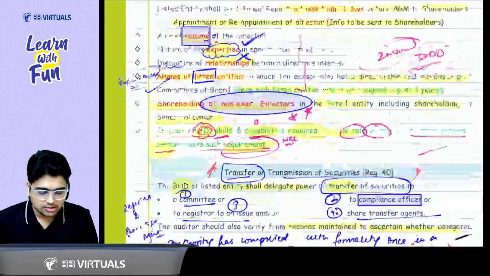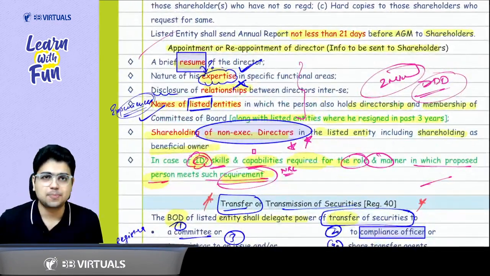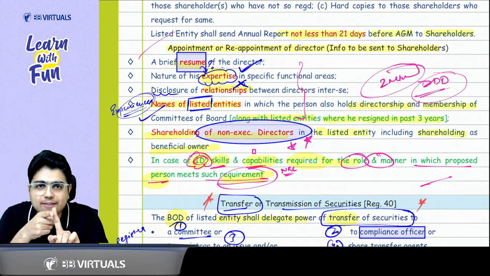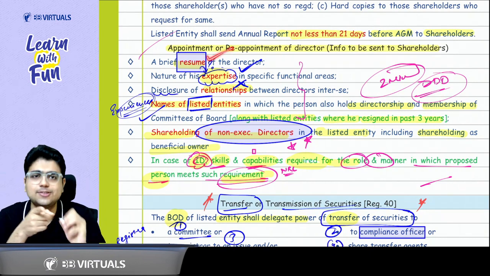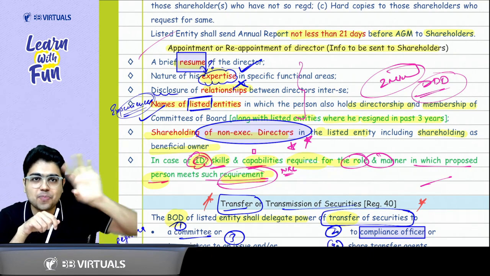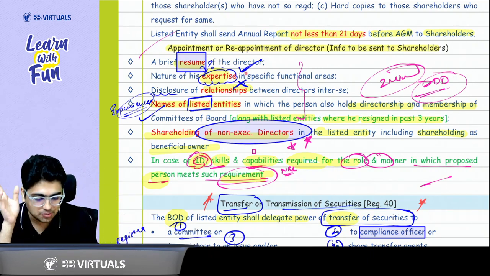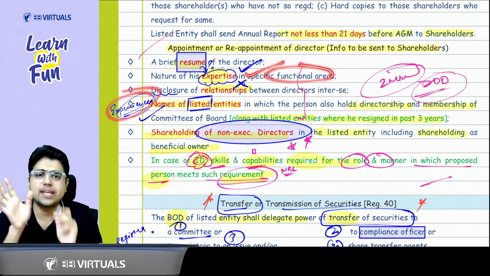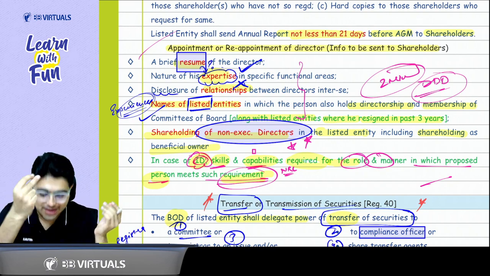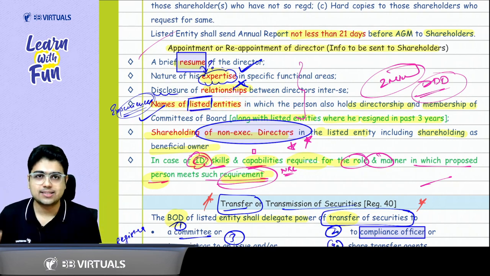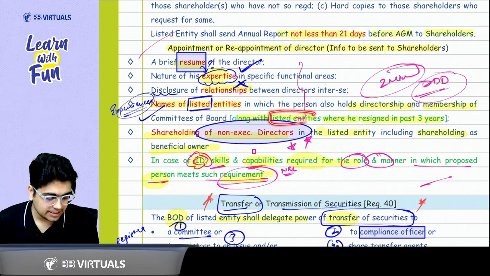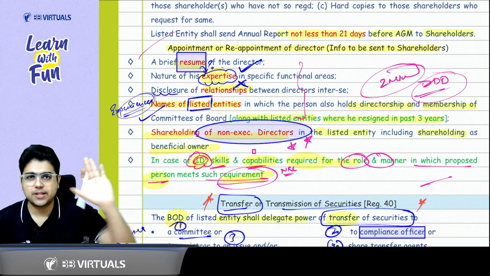Now, whenever a director is appointed or reappointed, what information needs to be given to the shareholders? First of all, whenever you are appointing someone, you need to talk about his resume. What is there in the resume? Expertise, experience. You talk about the expertise in the functional areas, and experience of working in listed entities: the names of the listed entities where the director has worked in the last 3 years, and also the listed entities where he has resigned in the past 3 years.